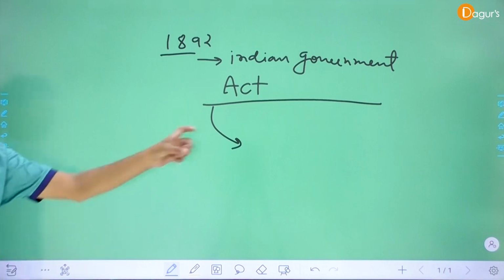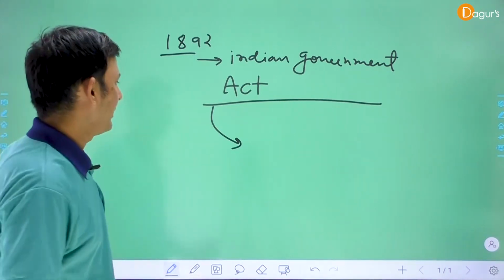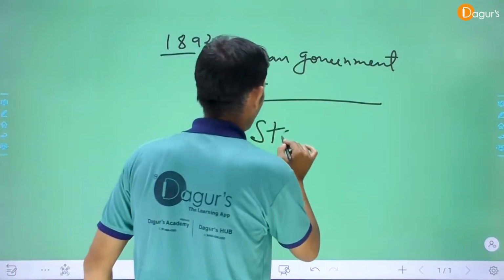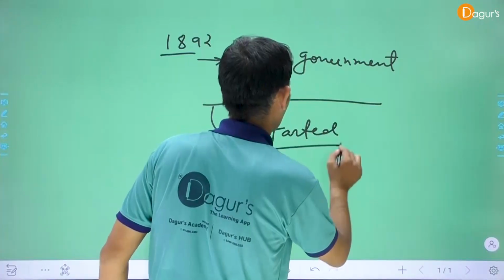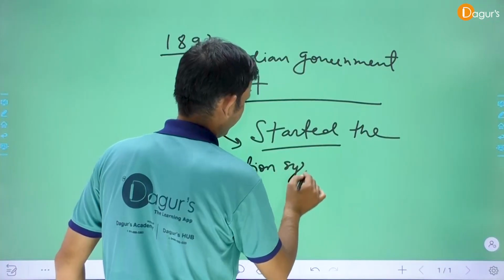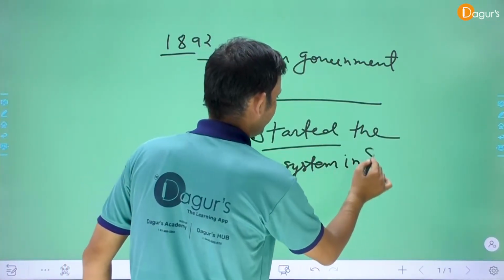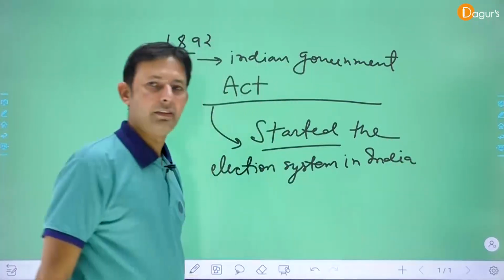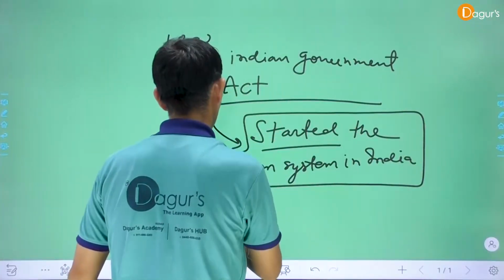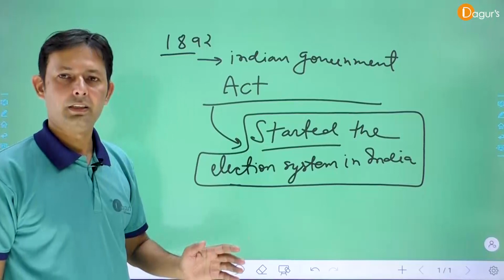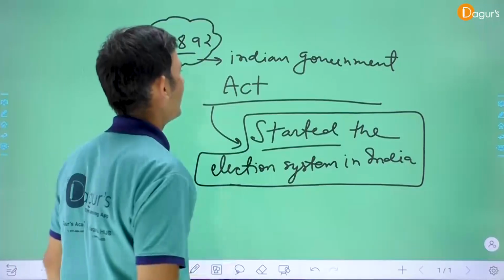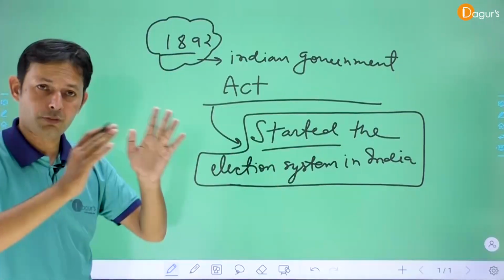Clear? Main point: the British government, the British Parliament, started the election system in India for the first time, by the 1892 Indian Government Act.